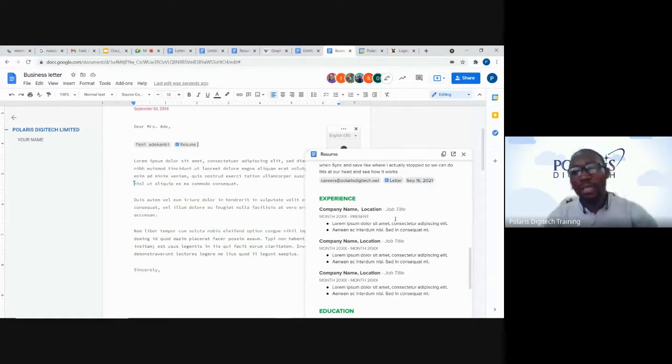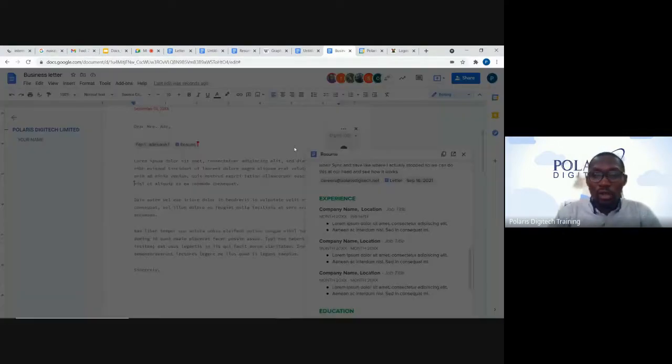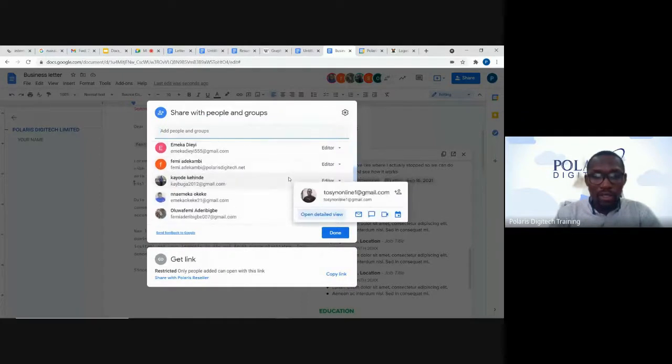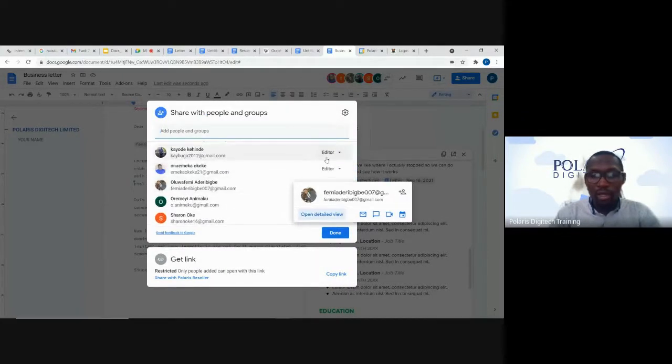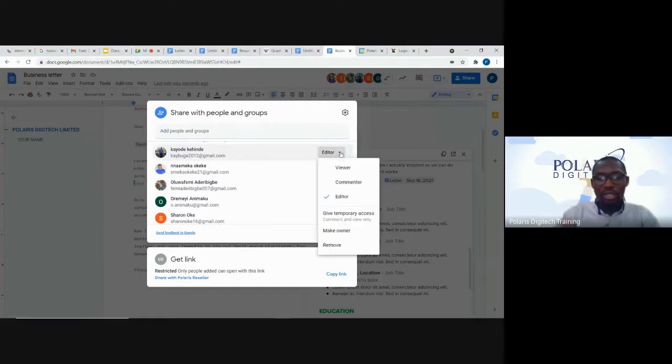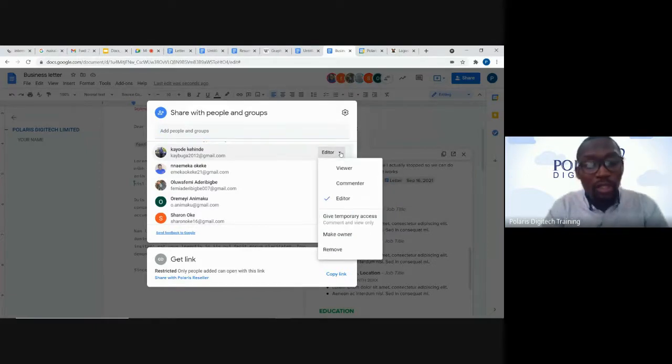From here, I can have my meeting. So we can do other things, and my collaborators here, we can do the same thing. So with this, and let me just bring this here, I can remove anybody that I think is not necessary to be on this document right from here. I don't need to go to share. When I go to share, I'll go to the person's name here. I will just click on the icon here. They are all editors. I can turn them to viewer, so they can only view it, they can't do anything. I can turn it to a commenter, or I can remove, and I can as well make the owner.